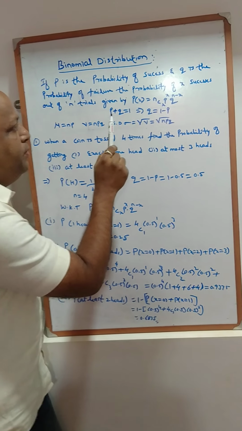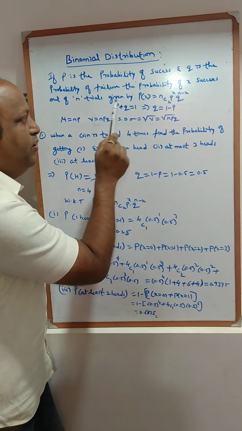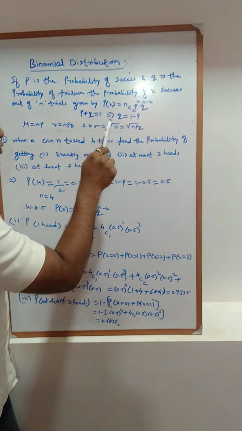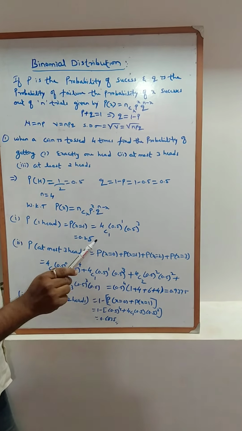Here you have to remember, P plus Q equal to 1. So success plus failure is always equal to 1. So Q we can write as 1 minus P.